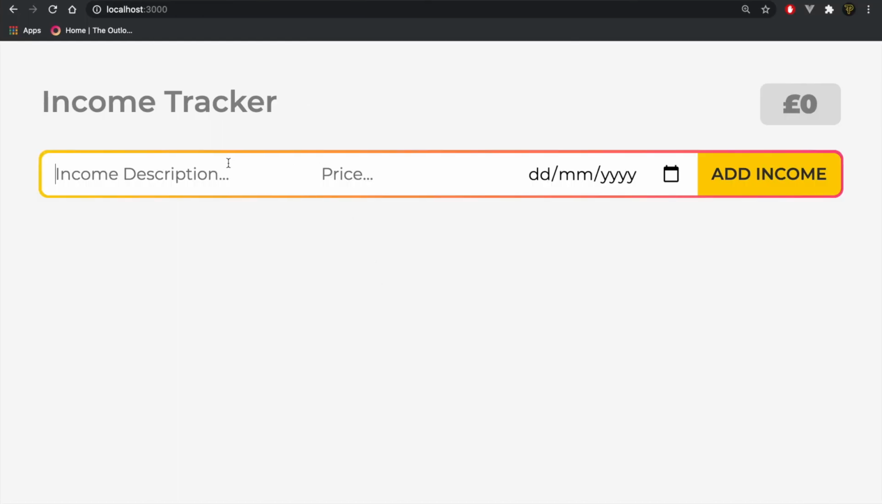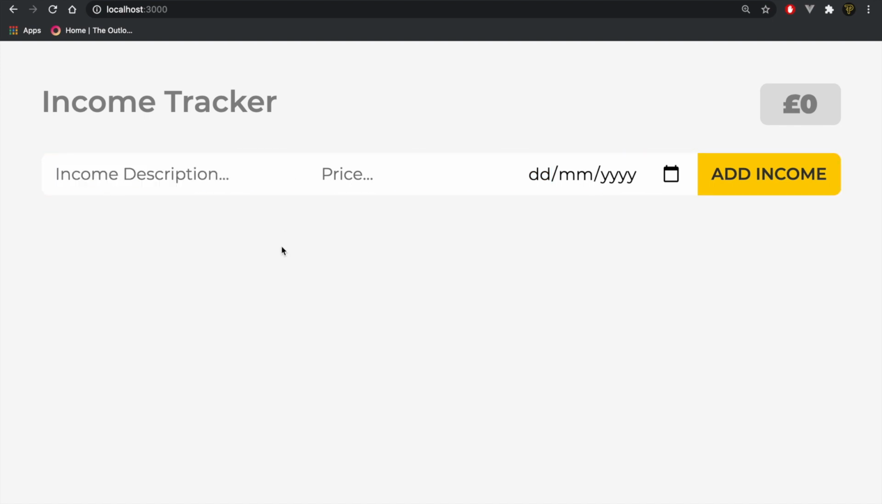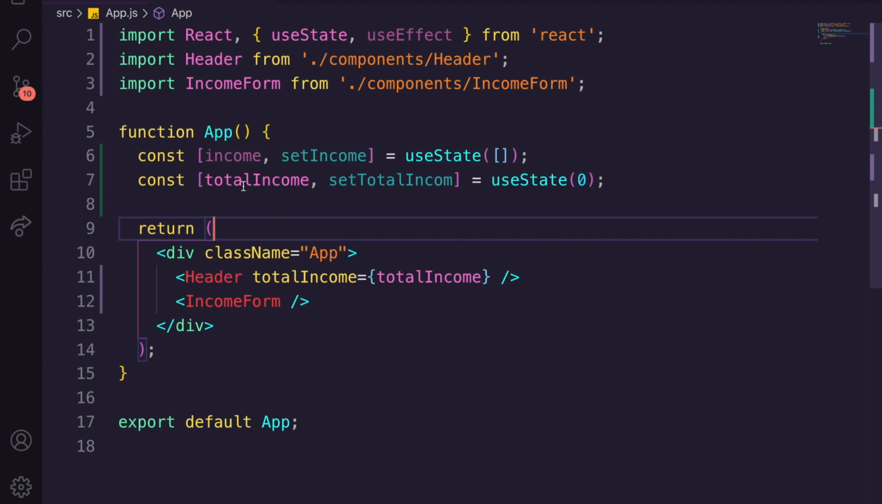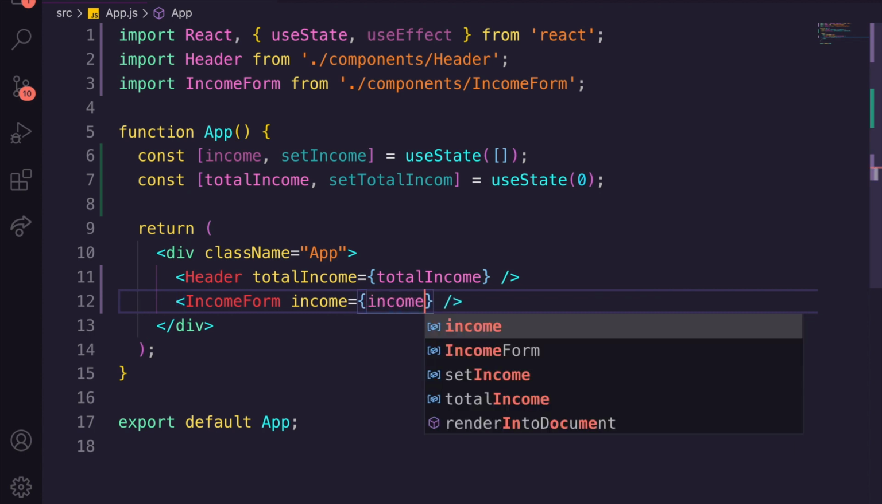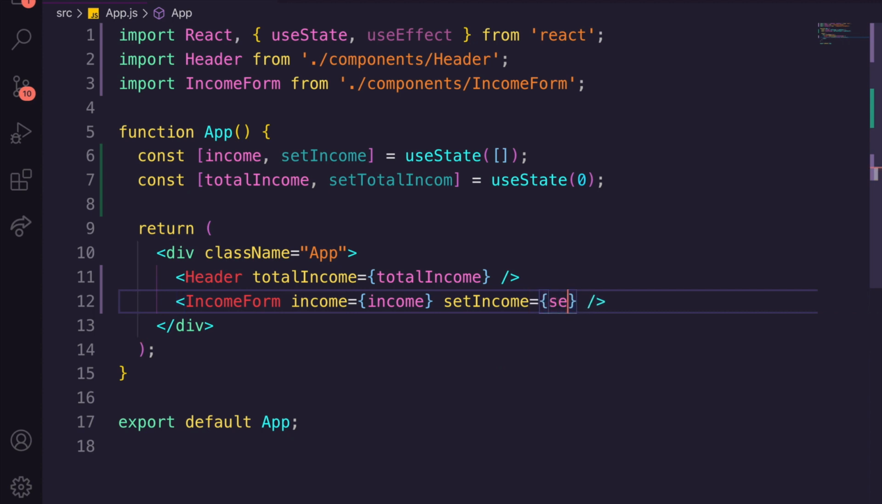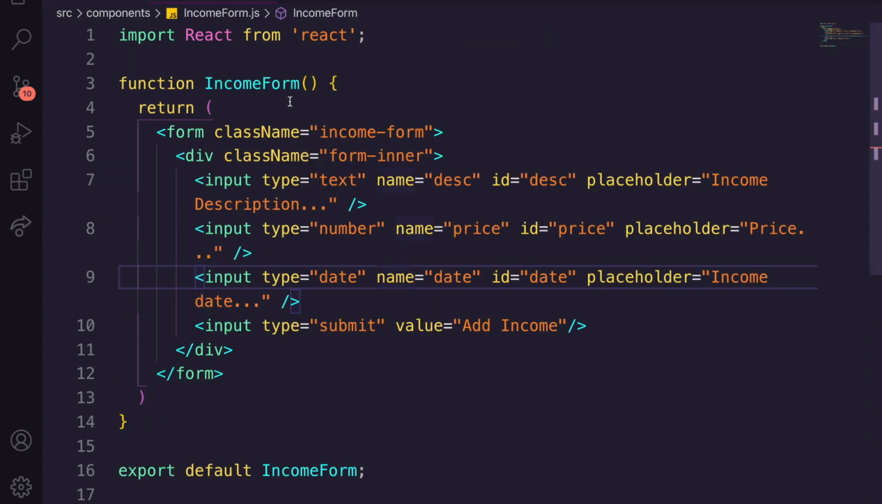So if we go back, there you go. So now it has appeared, in all its styling and glory, and we can actually type in it. But we don't actually want to just be able to type in it. We need to actually be able to take those values, and when we hit add income, it needs to add it to our top level state here. So we need to actually do a couple of things. For starters, we need to pass through our income and also our set income function. So we're just going to say set income, and there you go. So that's going to take both of these and pass them down here, so we can actually get those inside our app.